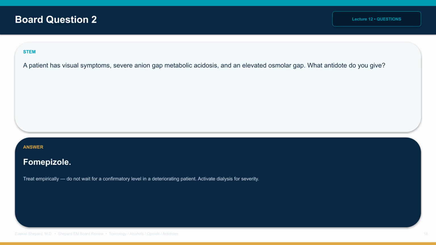Question 2. A patient has visual symptoms, severe anion gap metabolic acidosis, and an elevated osmolar gap. What antidote do you give? The answer is Fomepizole. Do not wait for a confirmatory methanol level in a deteriorating patient. The board trap is delay for laboratory confirmation.